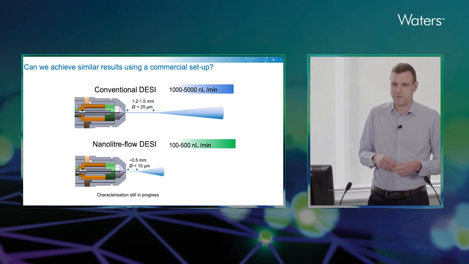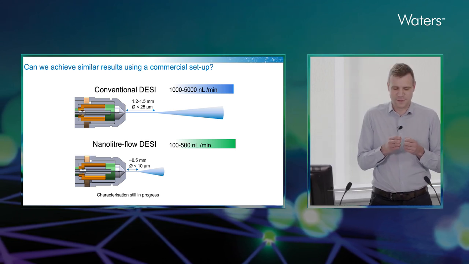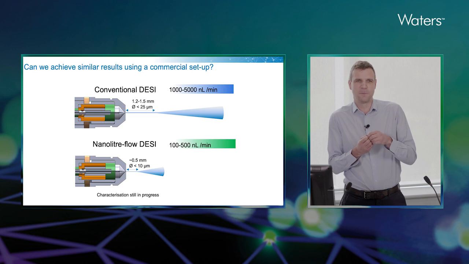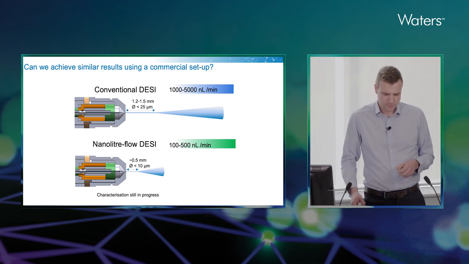What we have noticed, however, is the propagation of that beam is much shorter. So this means our working distance is much narrower, and this is one of the things that we'll come across later, which is quite critical.